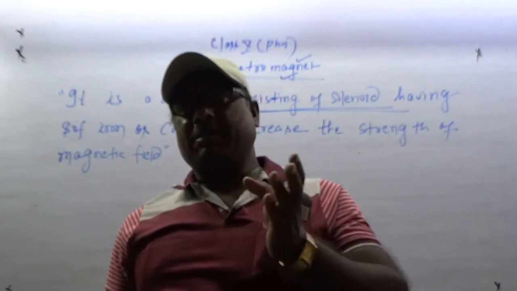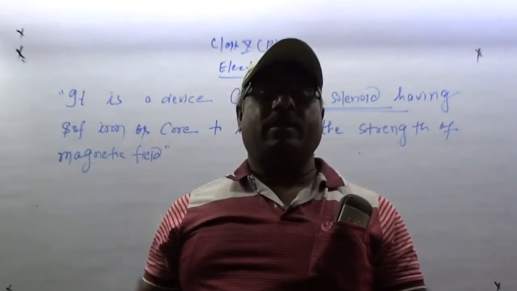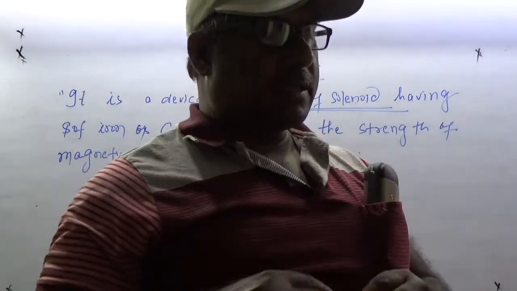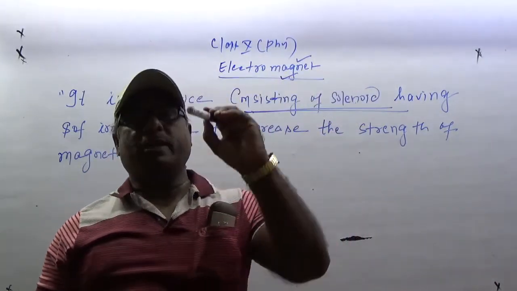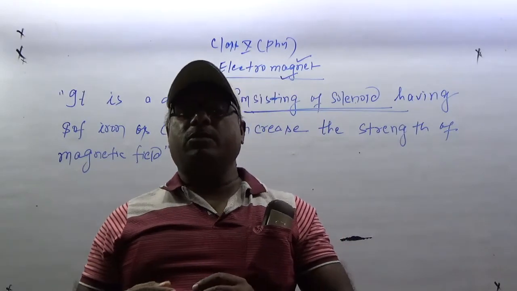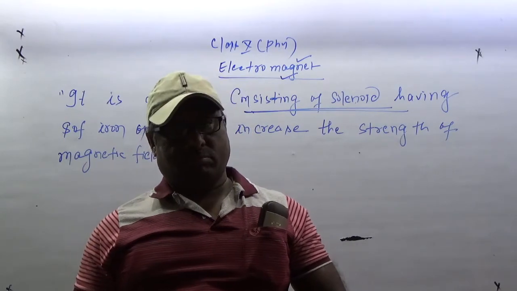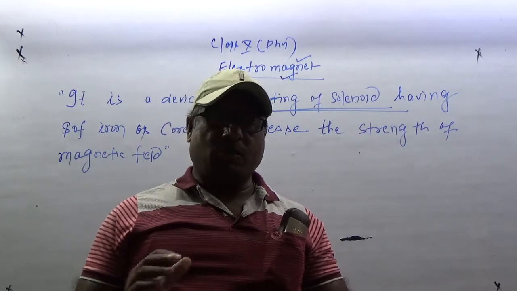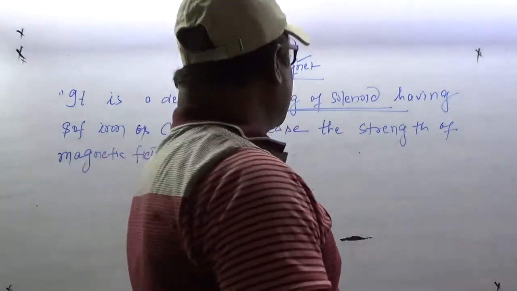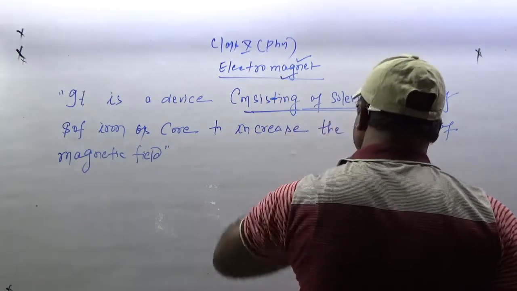In everyday language, just understand it as a spring, right? A spring like this. So we have to take care that the turns that I make over this cylindrical body should not overlap each other. Alright, if they overlap, this is wrong. So what is a solenoid? First, it is a device consisting of a solenoid.